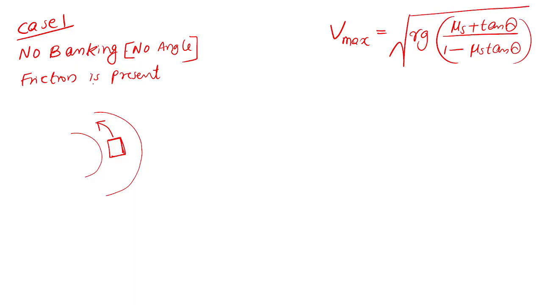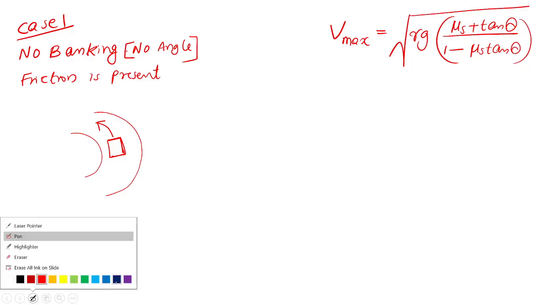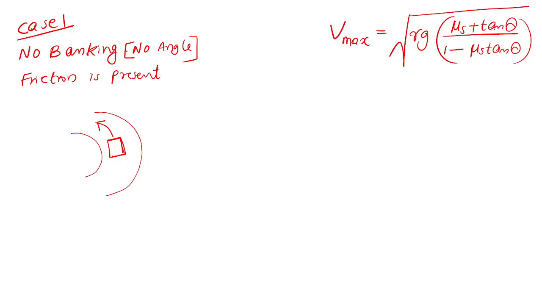If no banking but friction is sufficient, so if theta is not there, the theta will be 0, then tan theta will be 0. You studied in 10th standard that tan 0 is 0. Actually it is there in 10th standard. If you don't know, better memorize right now. If there is no banking, theta will be 0. Tan 0 will be 0. So the formula becomes, I will write in the right side. I will write all the steps here.